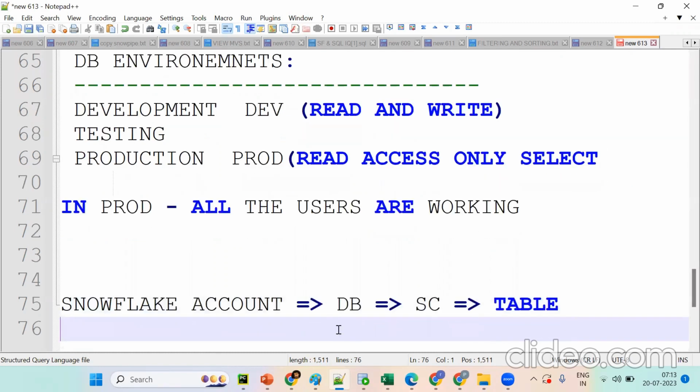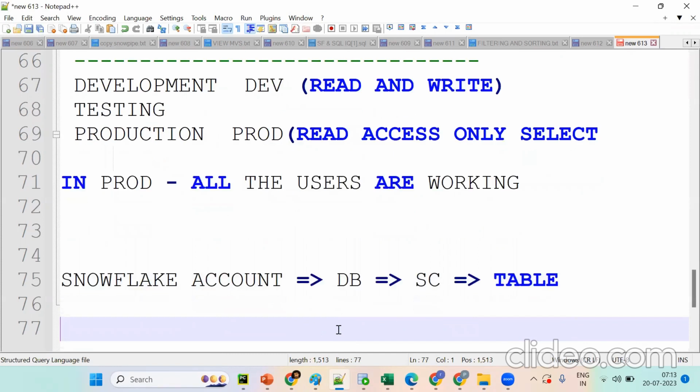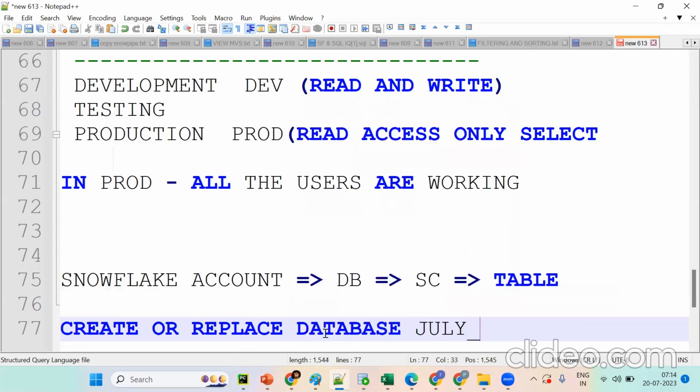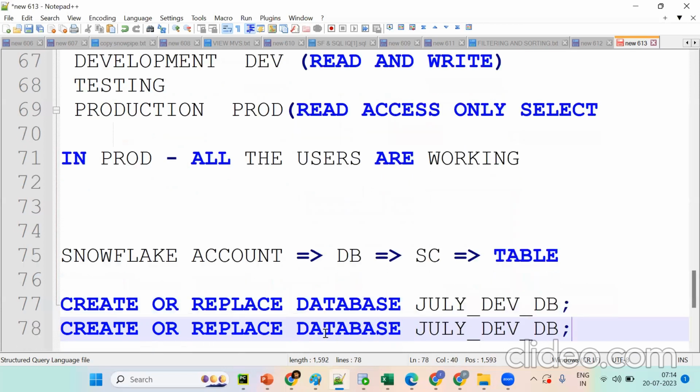Now tell me, which database will we work with directly? We should go for create or replace. Which database will we work on in real time? Which environment will we work in directly? Development. Create or replace database. I'm putting July dev underscore db. In a similar fashion, we should create one schema. These are basics. We already discussed this, we are just trying to brief it.